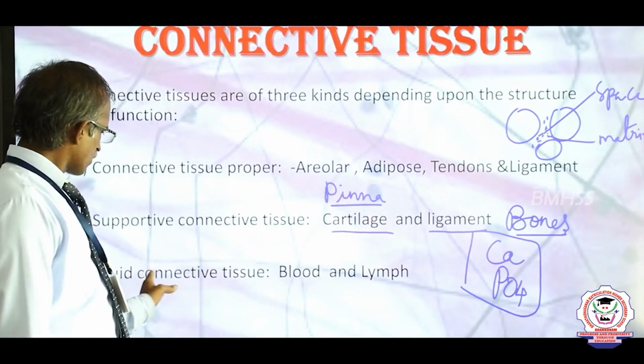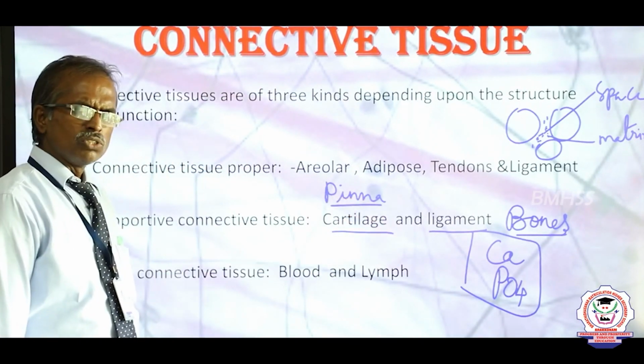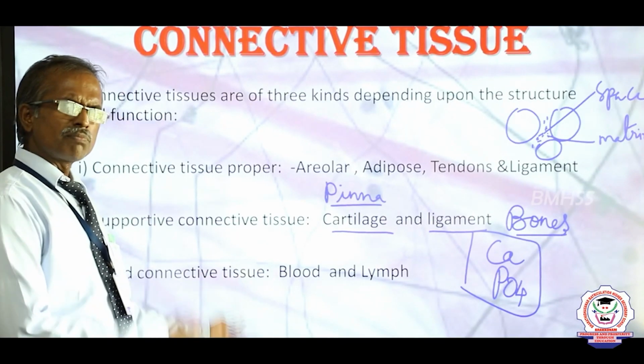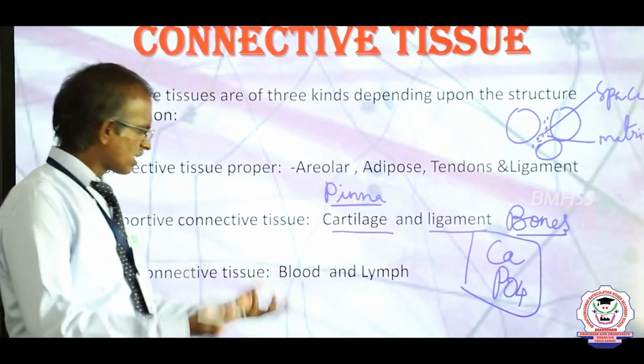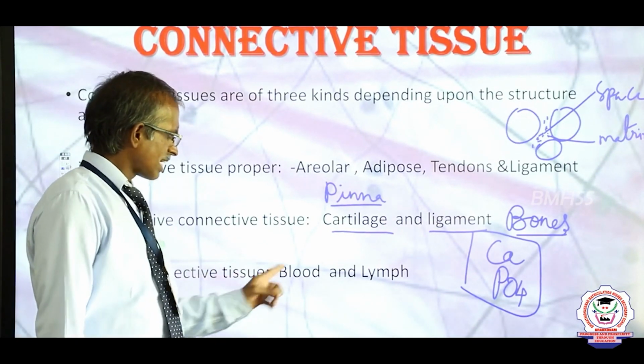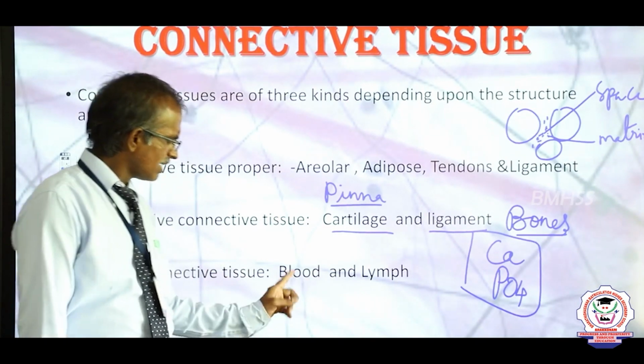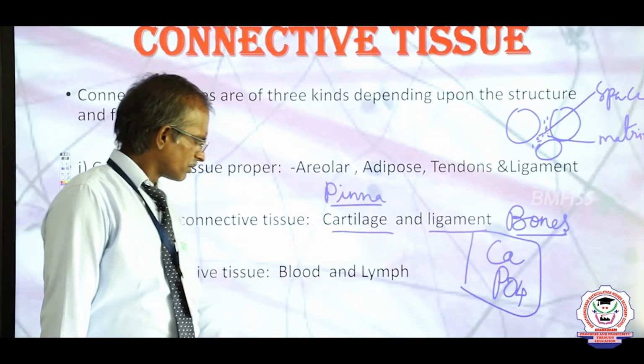Then the next and last part: fluid connective tissue. What is meant by fluid? The name itself has the meaning. Fluid means liquid in nature. It consists of two main structures, namely blood and lymph.